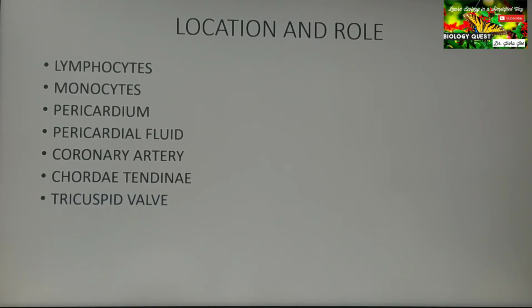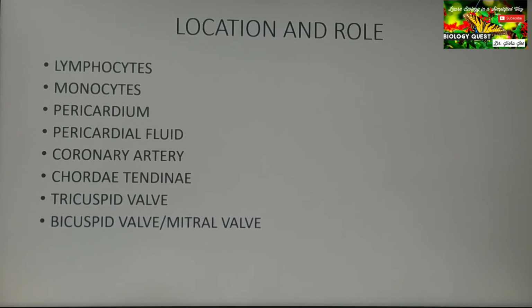The tricuspid valve is located in between the right atrium and the right ventricle, and the function is to allow the blood to flow from the right atrium into the right ventricle during atrial systole, and prevent the backward flow of blood from the right ventricle to the right atrium during ventricular systole.